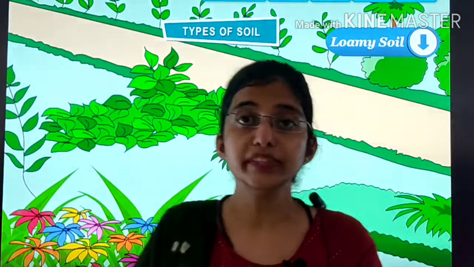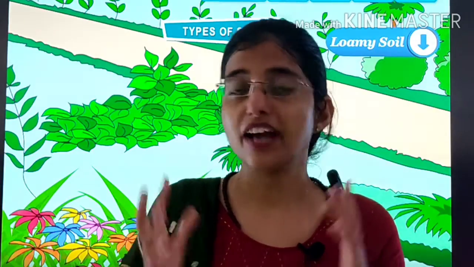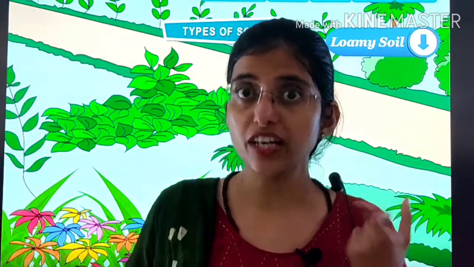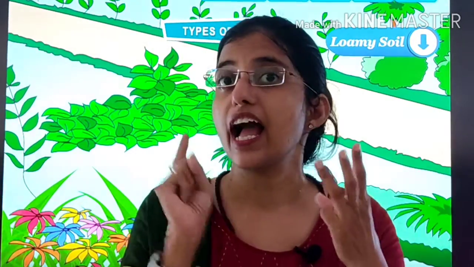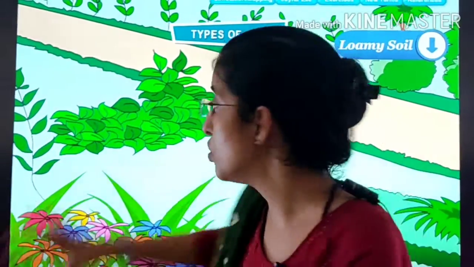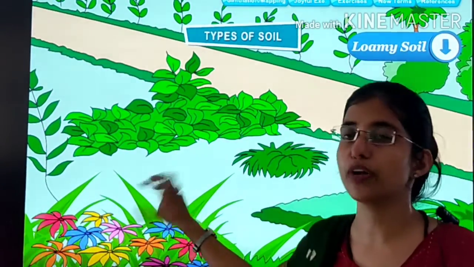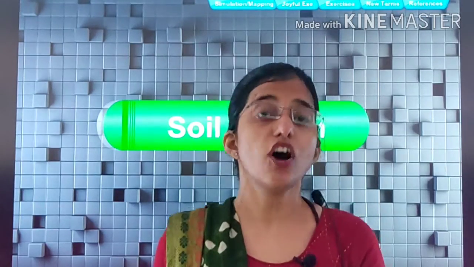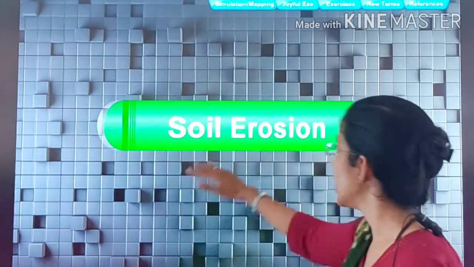So, loamy soil is best for growing plants as it contains clay as well as sand, and it also contains a very good amount of humus, children. So, we studied the three types of soil: loamy, clayey and sandy soil, and loamy soil is best for growing plants. Now our next topic is, now we are going to study soil erosion.